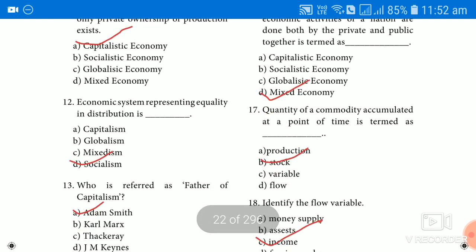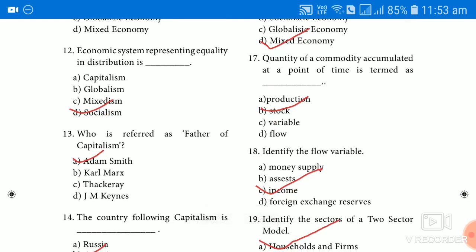Quantity of a commodity accumulated at a point of time, as I told, isn't it? At a point of time means stock. Over a period of time means flow. So the quantity of a commodity accumulated at a point of time, we call it which one? Stock. We discussed the various examples of stock and examples of income, as we discussed. Say, for example, stock is the foreign exchange reserve. And similarly for the flow variable, income is the best example, which is measured over a period of time.